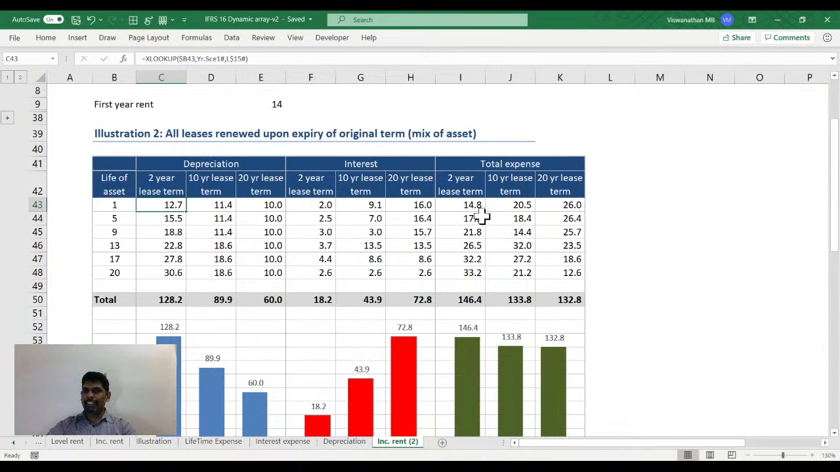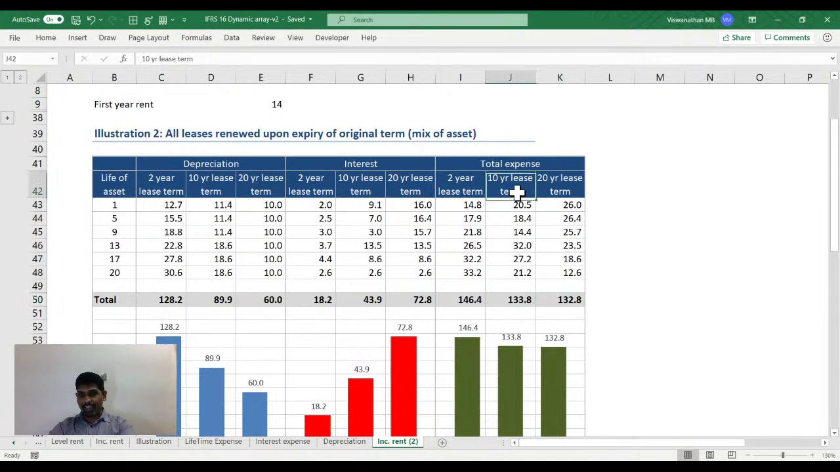And here what you notice is, when you look at all these 5 assets together, which are a mix of new leases and old leases, the summation of the total expenses is more or less comparable. So the problem is really not there. Right? It's not a very big problem.